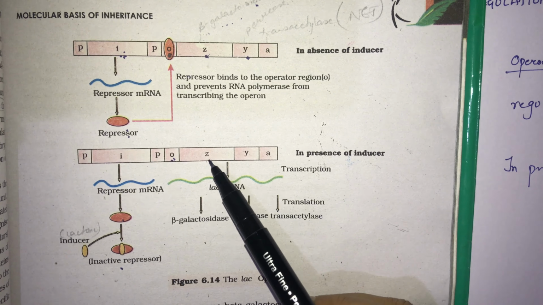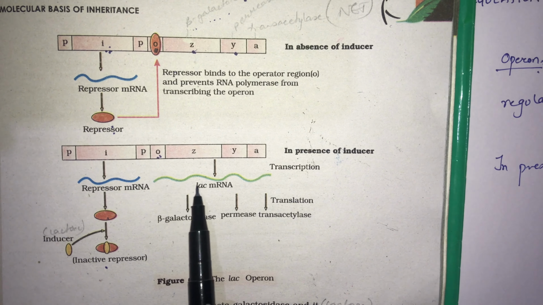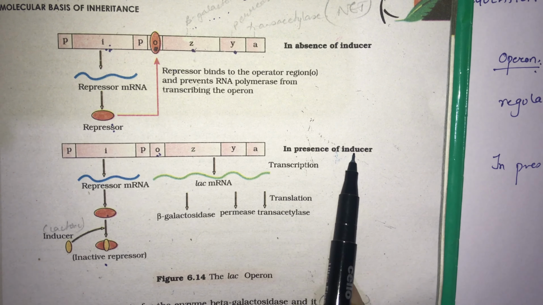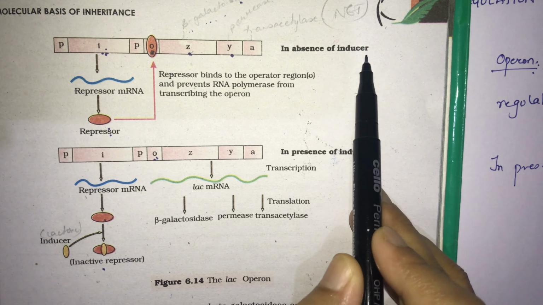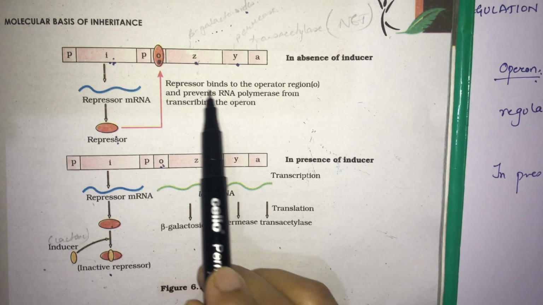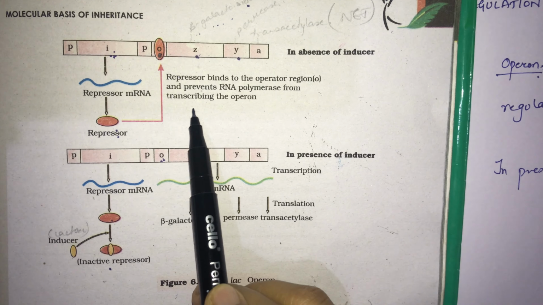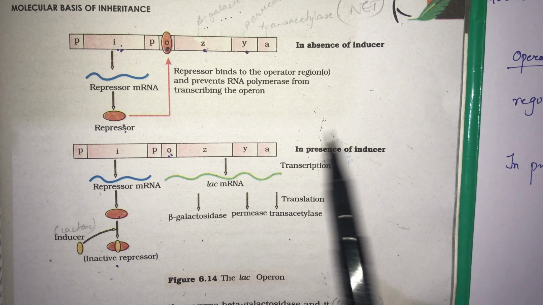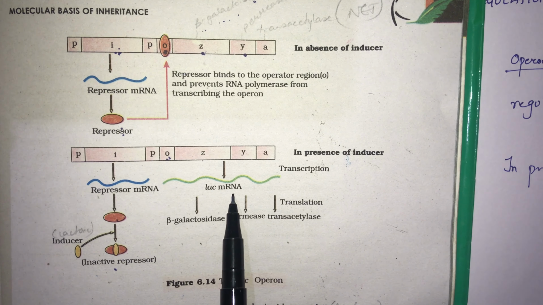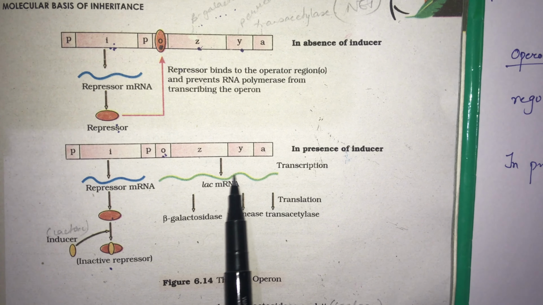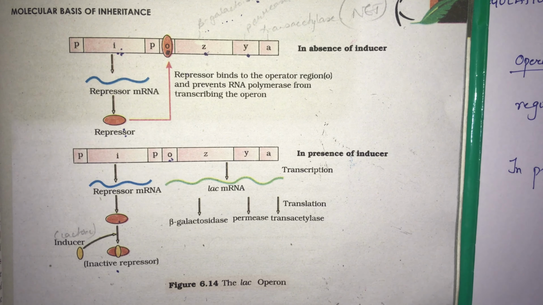Here you can see Lac Operon, Lac mRNA, it is getting transcribed in presence of inducer. But if there is absence of inducer, if there is no lactose or allolactose, this repressor binds to the operator region and prevents RNA polymerase from transcribing the operon. But in presence of inducer, this Lac mRNA is getting polymerized because the repressor molecule cannot bind to the operator region.